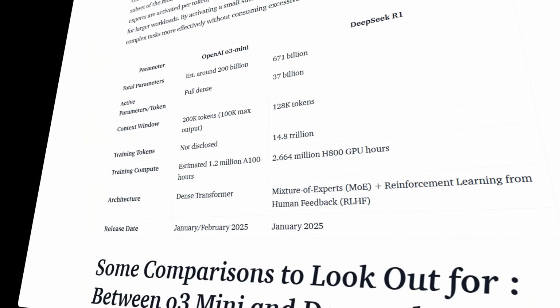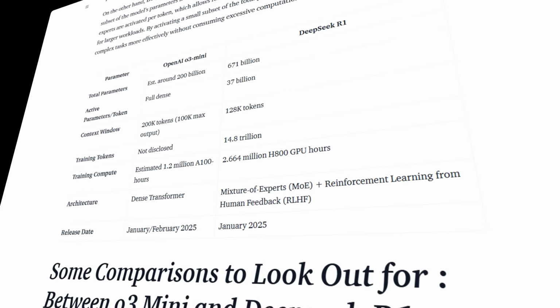And I mean, the first big difference is that R1 is open source while o3-mini is not. And there are also a lot of other differences as well, like architecture, context limits, the total parameters for these models, and also what they excel at. A lot of times, o3-mini is considered to be better at more directed tasks that we see in a lot of AI agents, but then R1 is considered better at more logical, free-thinking tasks like solving logic problems and deep research. So just keep that in mind when we compare R1 to o3-mini right here.